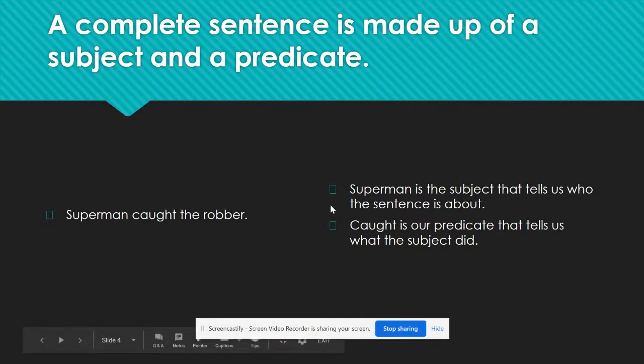In this sentence, Superman is the subject that tells us who the sentence is about. So again, the subject in the sentence answers the who or what the sentence is about. Caught is our predicate. That tells us what the subject did.